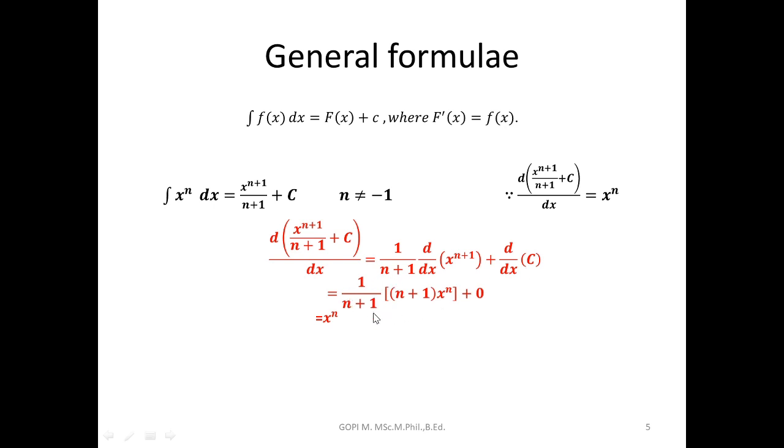Constant we want to keep outside, 1 by n plus 1, differentiate x power n plus 1, plus differentiation of constant. Differentiation of x power n plus 1 is n plus 1 into x power n, and differentiation of constant is 0. Therefore, n plus 1 cancels. We'll get x power n.